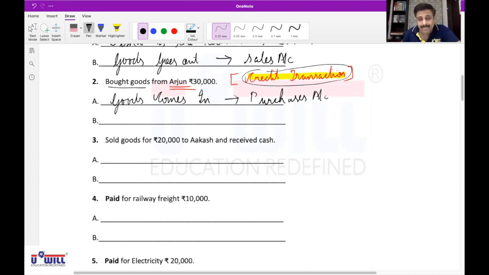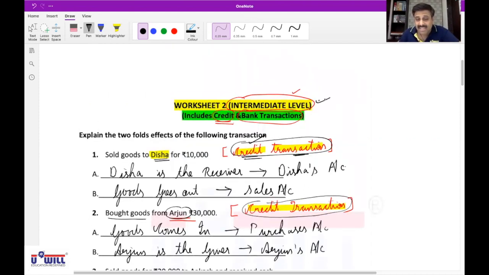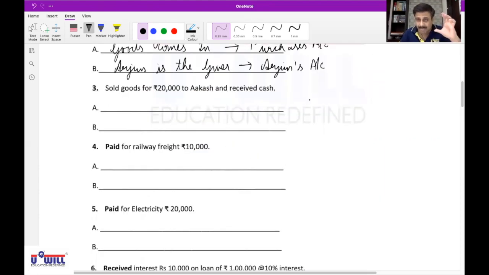Who is the giver? Arjun. We have purchased goods from Arjun, so Arjun is the giver, and that affects which account? Arjun's account. So is everyone able to understand now? A little bit complicated. Therefore, the first worksheet was beginner level and this one is which level? Intermediate level. Can you find a little more complications over here or not? Yes, sir. Every one of you?